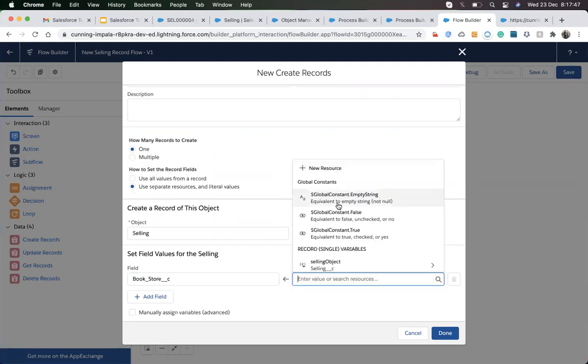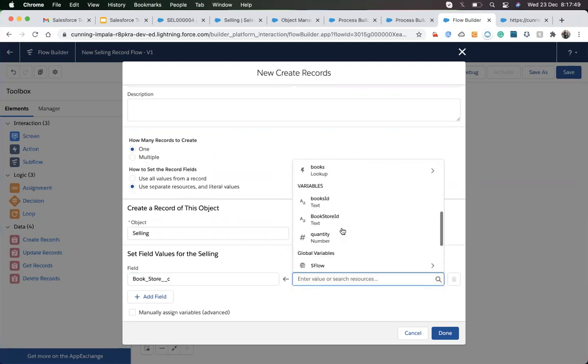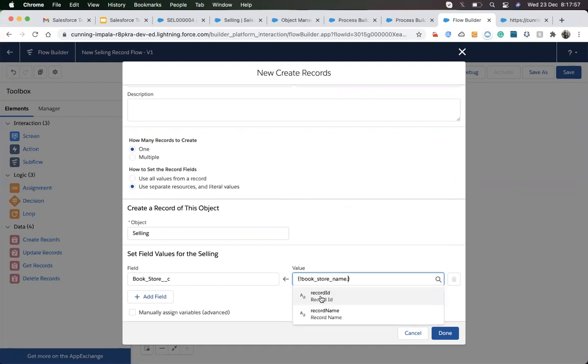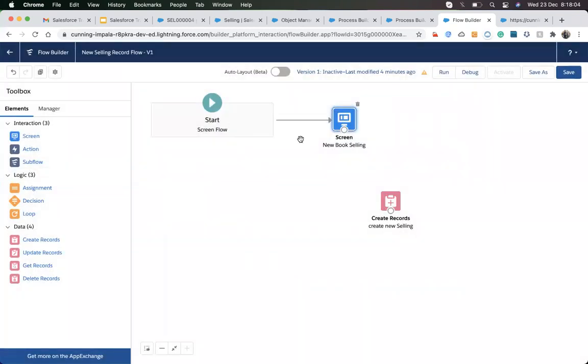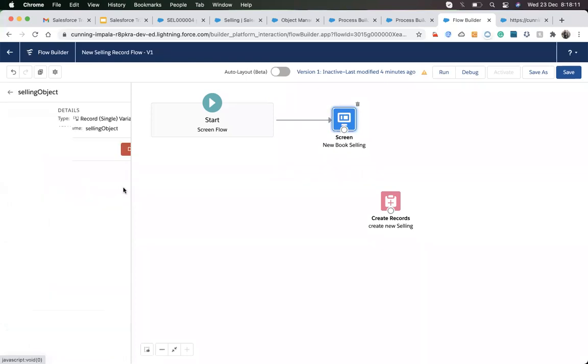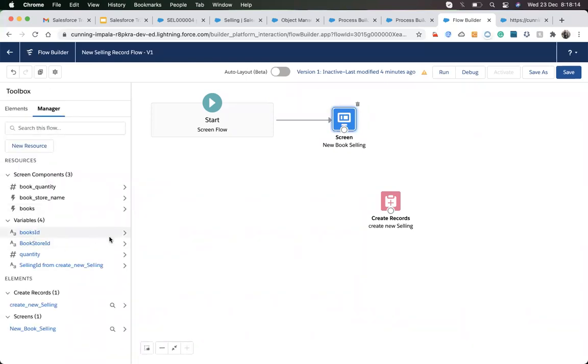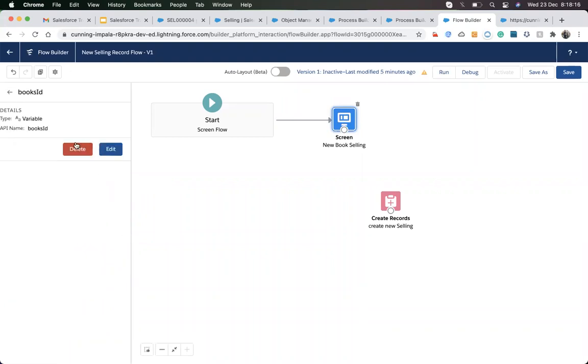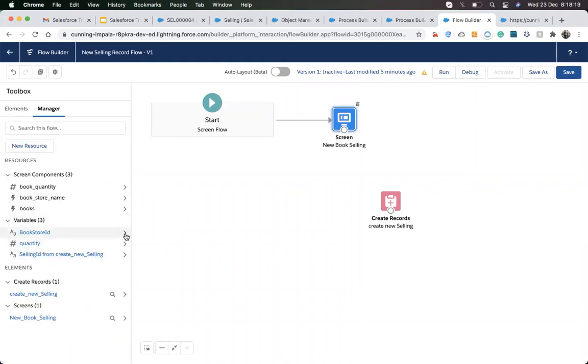Now it asks me to choose the bookstore from the screen component. I can choose the bookstore name, and then from the name it will be the ID. Let me show you, then it might be clear. Let me delete this one. It is not needed. Variables are also not needed right now. I'm not explaining via variables, I'm not explaining via screen components.